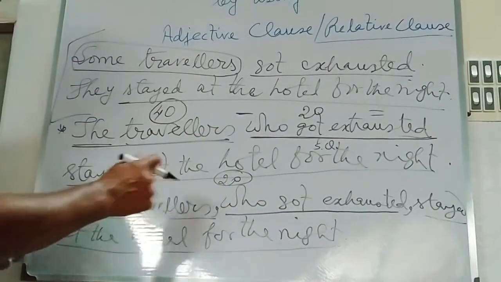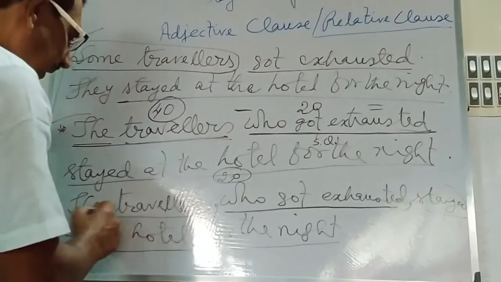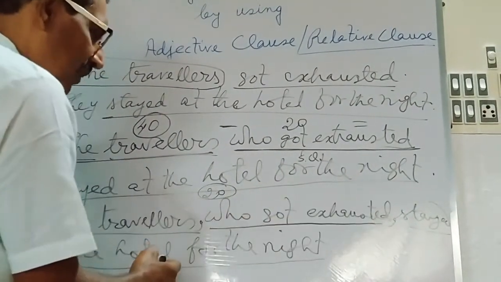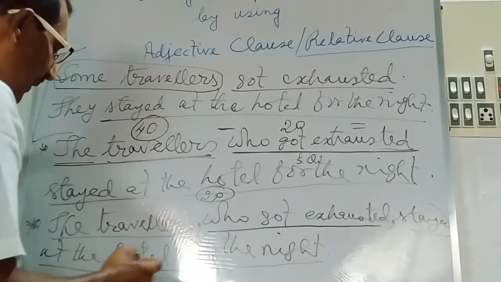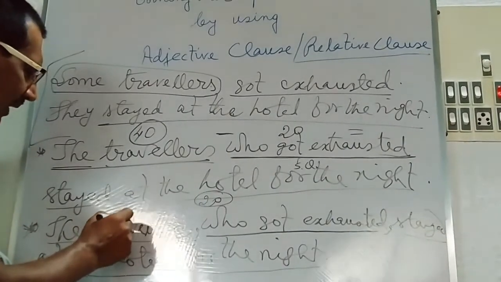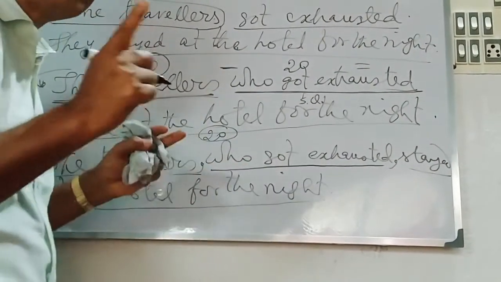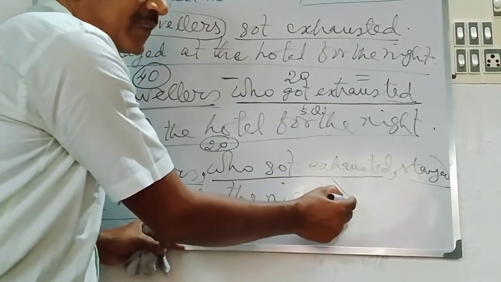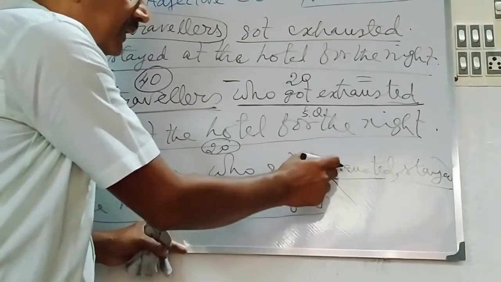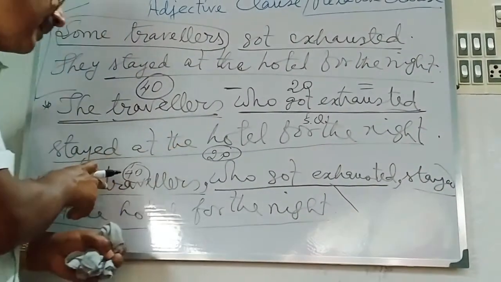But in the second example, you have used commas. The travelers, who got exhausted, stayed at the hotel for the night. Here the calculation will be made in this way. Suppose there are 40 travelers in all. When you say who got exhausted using commas, it means this is inessential information. This inessential information is not used to identify the travelers.